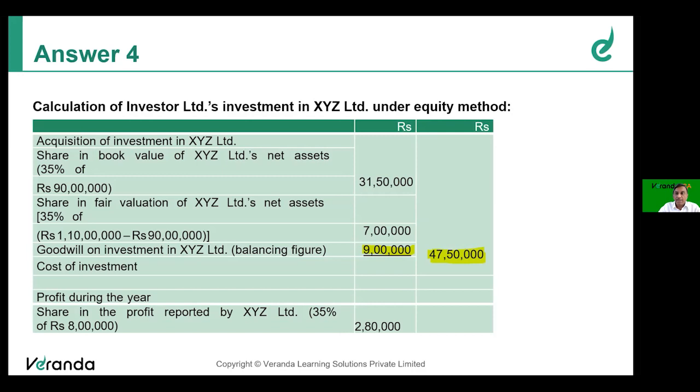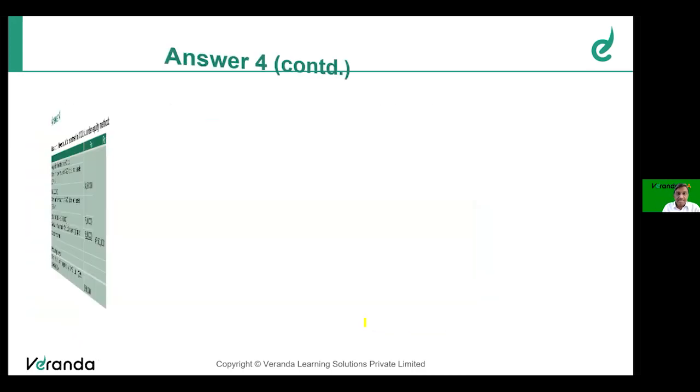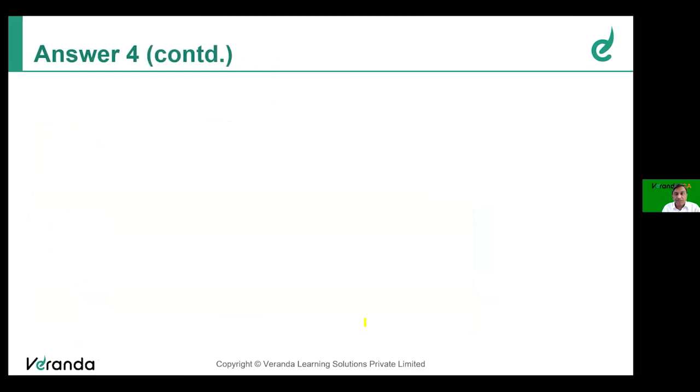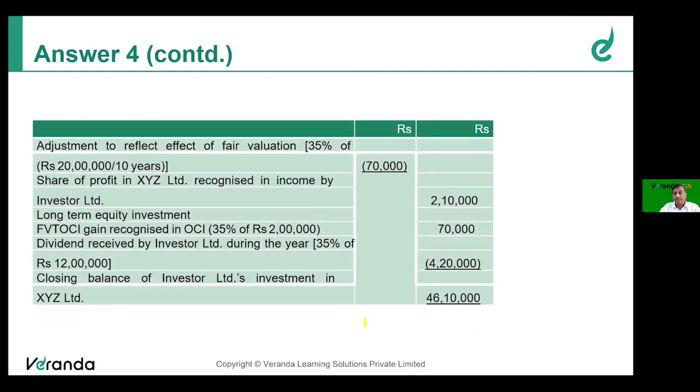Now 1 year has gone by. During this year, the investee has made a profit of 8 lakhs. In that, Investor Limited's share is 35%, add it. So 8 lakhs into 35%, 2 lakh 80, will get added to the cost of investment. But remember, friends, there is an increase in fair value of 20 lakh, is it not, in property, plant and equipment, which has a remaining useful life of 10 years. Therefore, what is the depreciation on that? 2 lakhs.